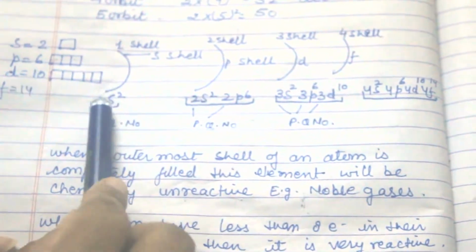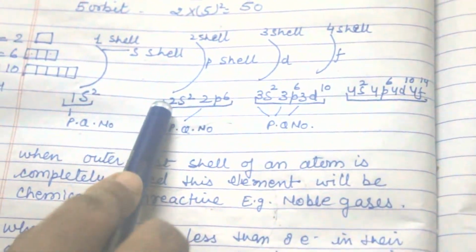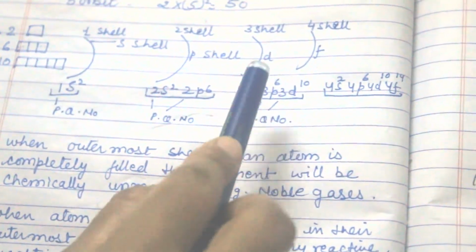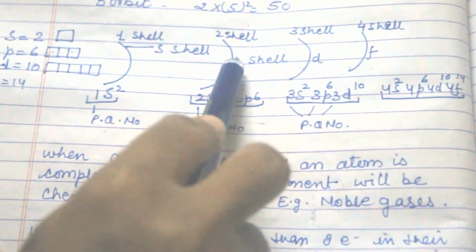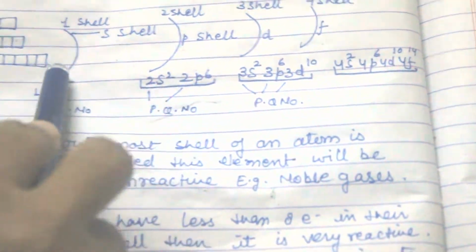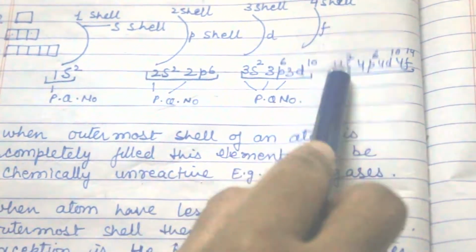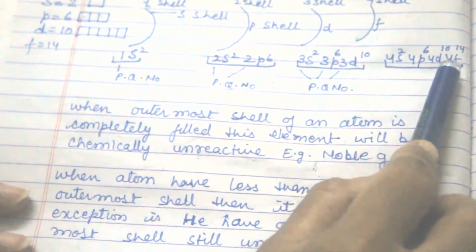So the first shell only has 1s2, the second shell has 2 subshells, 2s and 2p. The third shell has 3 subshells, 3s, 3p, 3d. d starts from the third shell, p starts from the second, and s has only one orbital. And the fourth shell is 4s2, 4p6, 4d10 and 4f14.